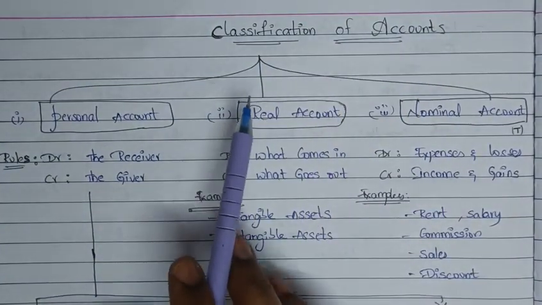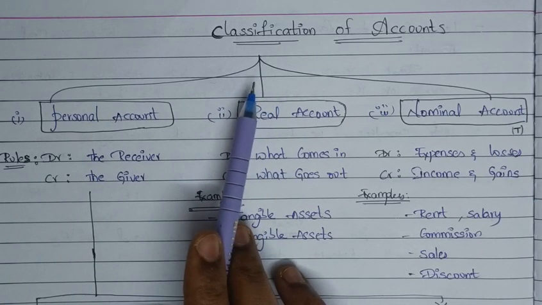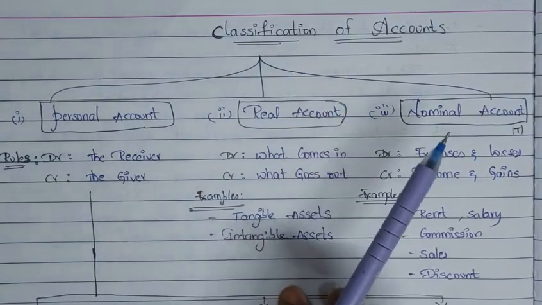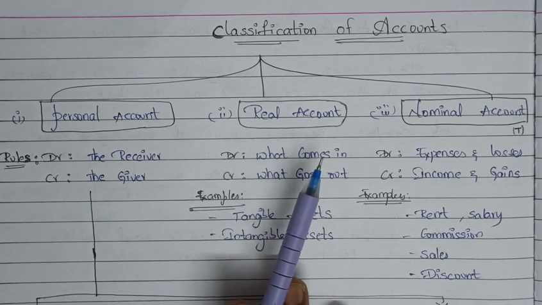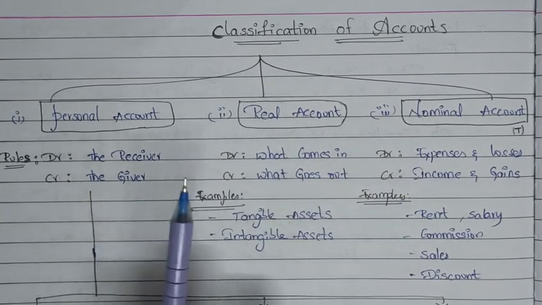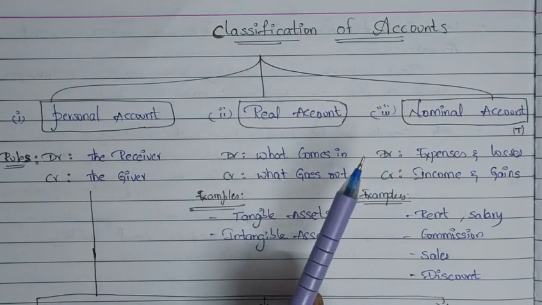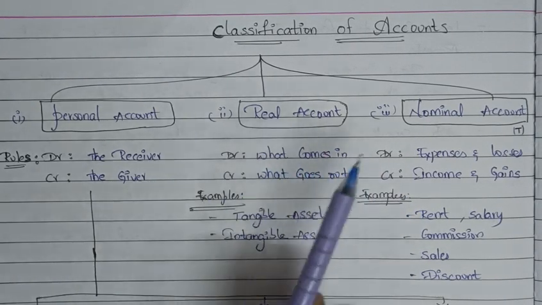Hello everyone. Today we are going to talk about an important topic in accounting, that is how to classify the accounts while recording the transactions under traditional approach. Before that, we have to know two key terms in the accounting, which are debit and credit. Each and every transaction has two sides, that is, if one account is debited, the other account is credited.